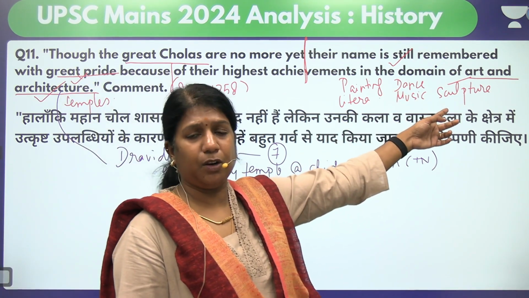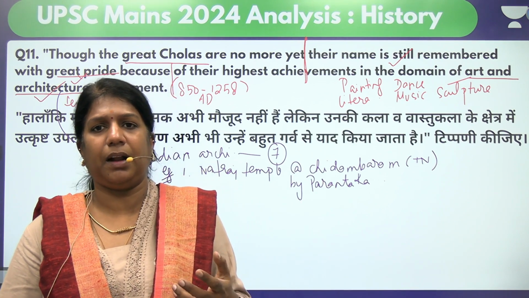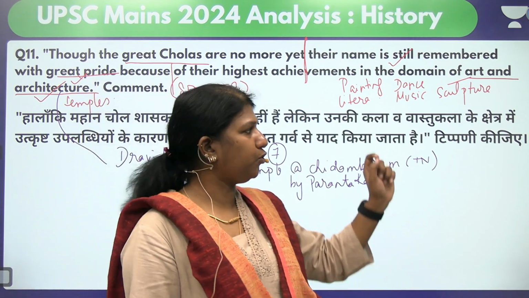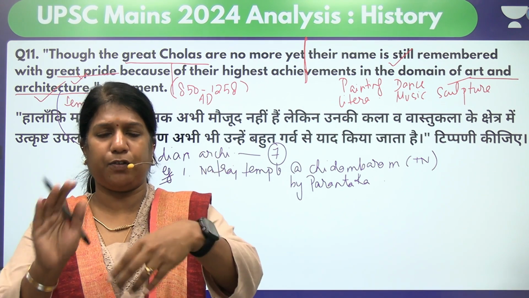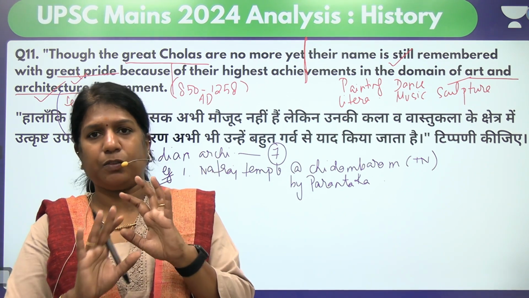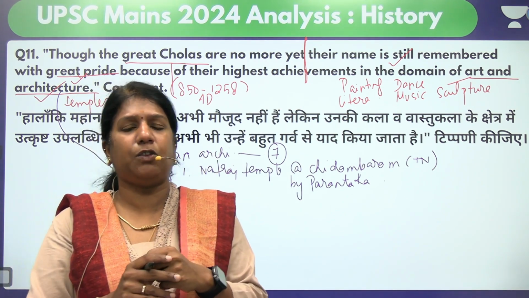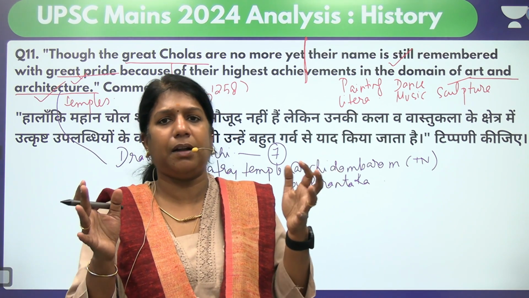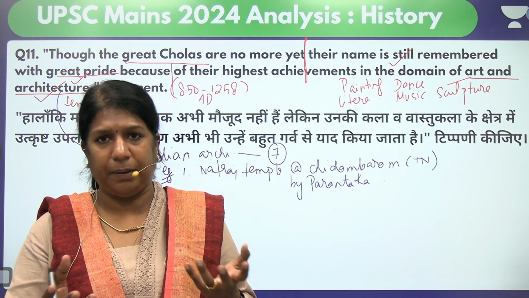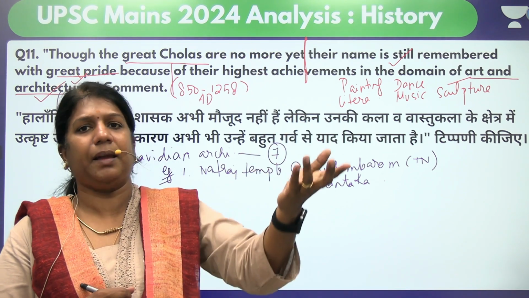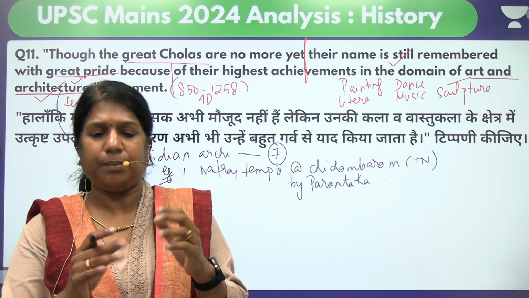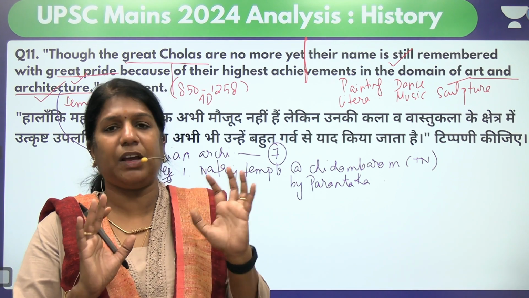In this sculpture, Uraiyur, a city in Tamil Nadu, became a great center for Chola bronze sculpture. Even today, you can see the bronze statue of Chola Natraj. It's placed everywhere. Even during the G20 summit, in the Bharata Mandapam, the Natraj statue was placed. So Cholas are always remembered. That's why we keep remembering them. Even though they're not there today, we still keep remembering them in some way or the other.